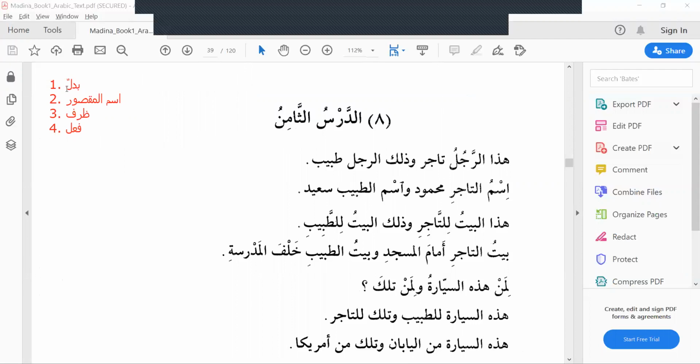Firstly, we will see what is badal. I will give you an example before giving the explanation of badal. In English, "this is a book" and "this book".